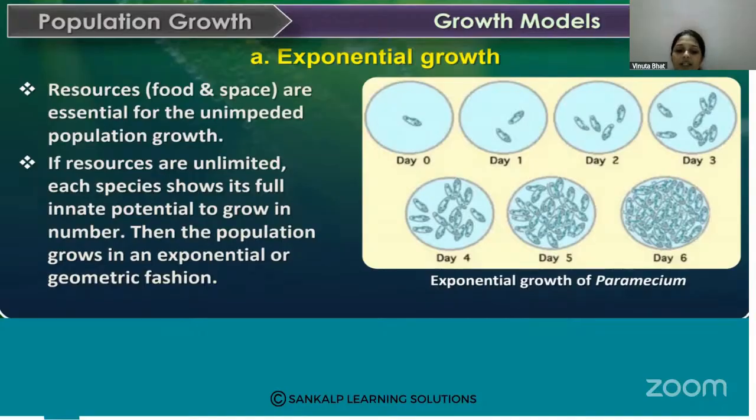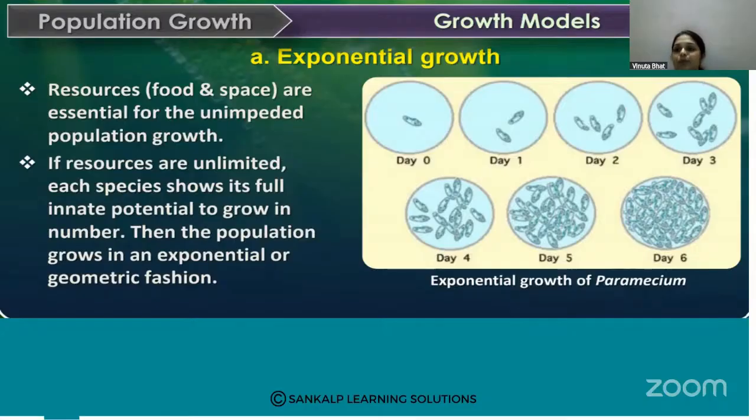So do different animal populations in nature behave the same way, like human beings, or are there restraints on the growth, okay? So there are two models of growth that we are studying here. One is the exponential growth, another one is the logistic growth, okay?